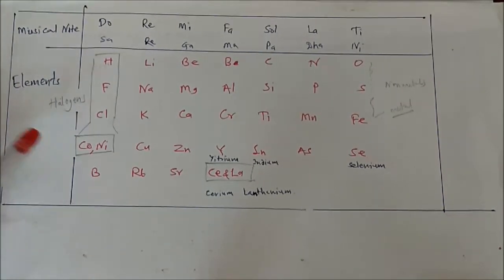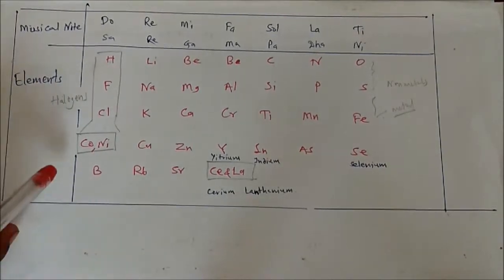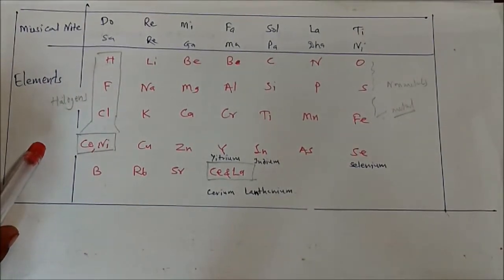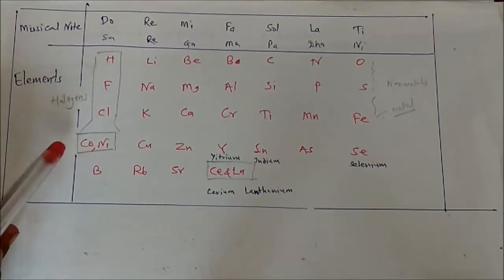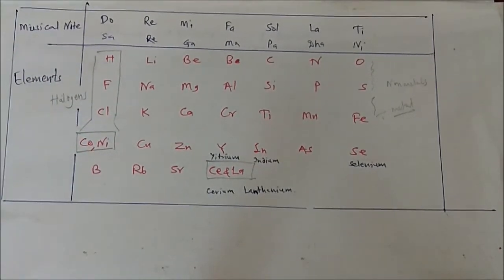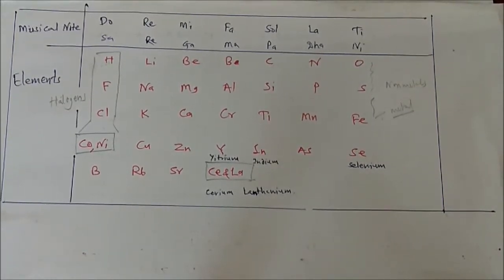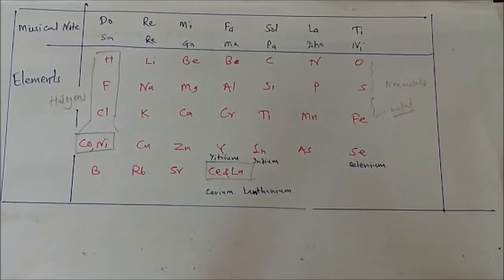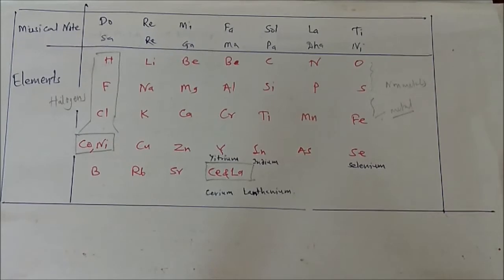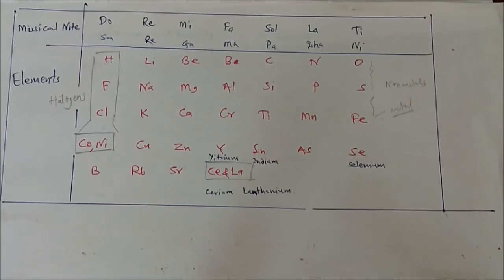And now, after Newlands' law, the Newlands' tabulation as an octave, many of these elements had been discovered. We will view one more attempt, given by the Russian scientist Dmitri Mendeleev, who also developed a periodic table of the elements during the period 1869. In those days, nearly 63 elements were known.